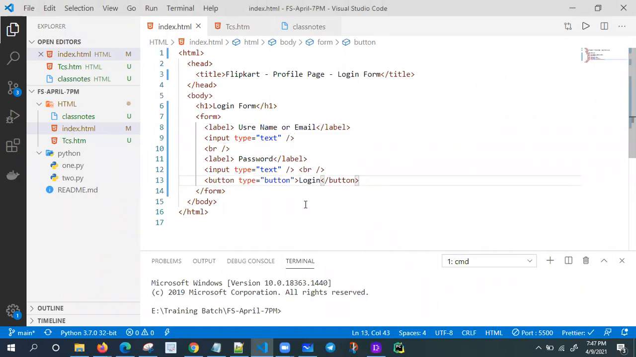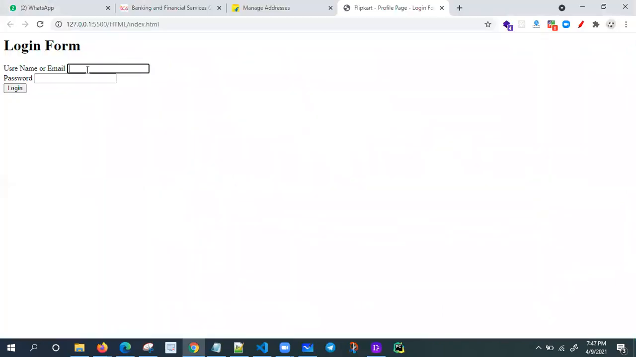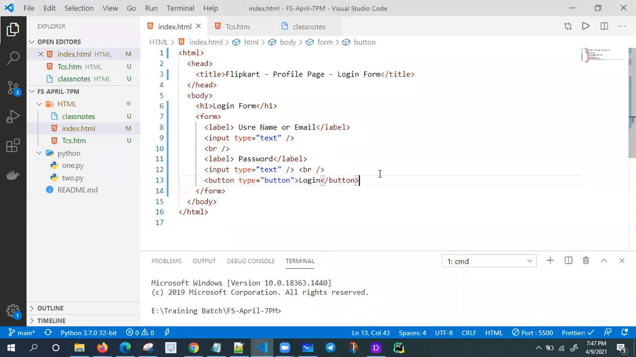So now let me open the web page. Now I'm entering my email ID, info@prostackacademy.com. I entered some password, let me say 123. It is visible, right? Usually we need to give it in a protected format. That's why we need to change the type equal to password.